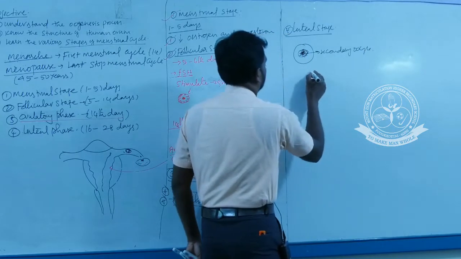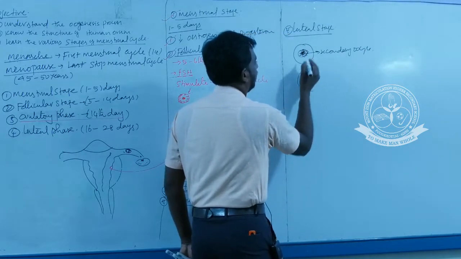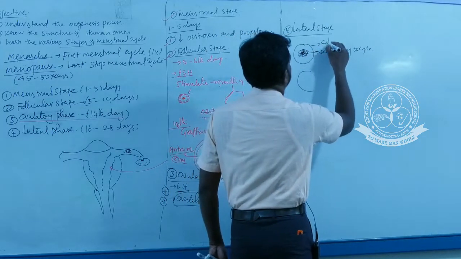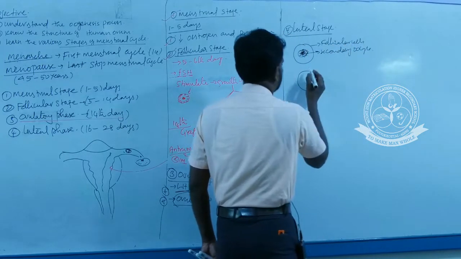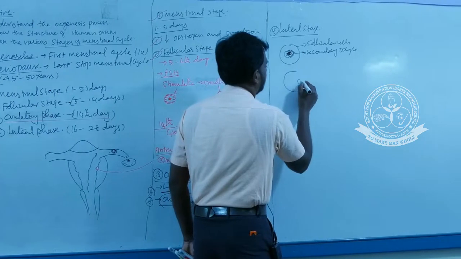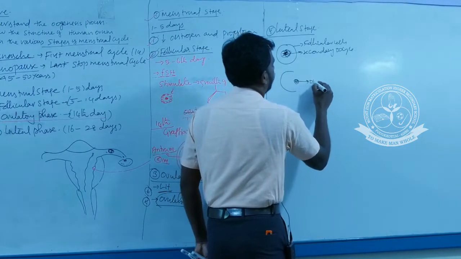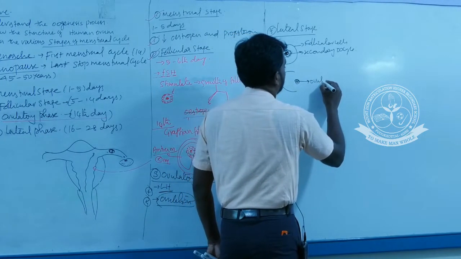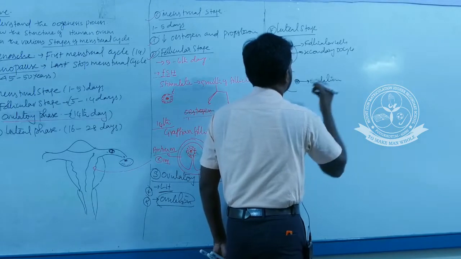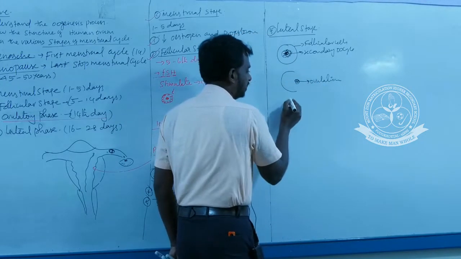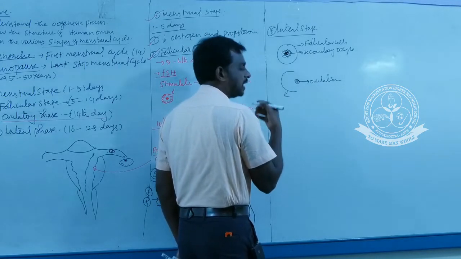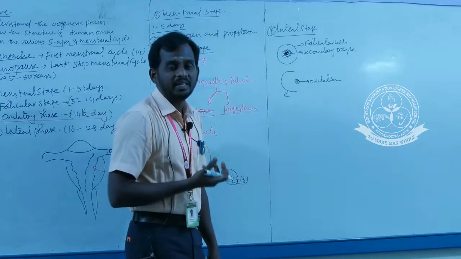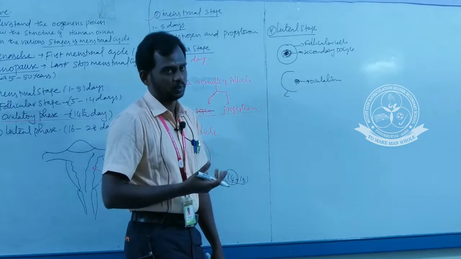Okay, here the rupture of these follicular cells leads to release of ovum or egg. This process is called ovulation. So after the completion of ovulation, this is the empty follicle. This empty follicle is transformed into a temporary endocrine gland. Another important 2 mark question.